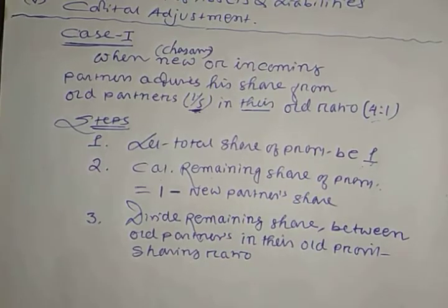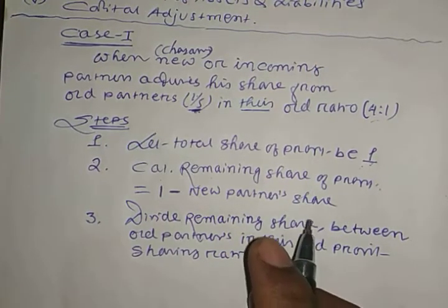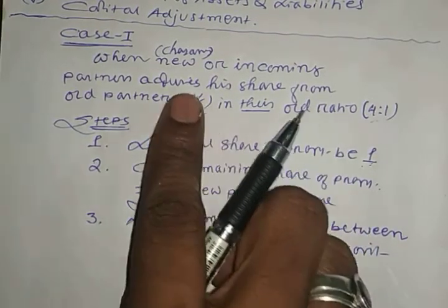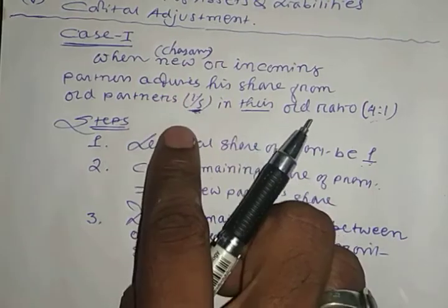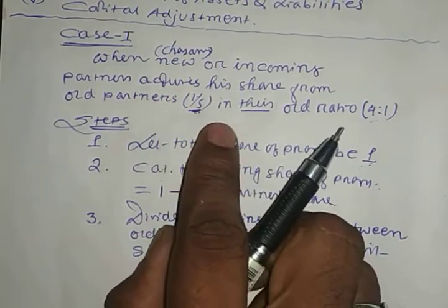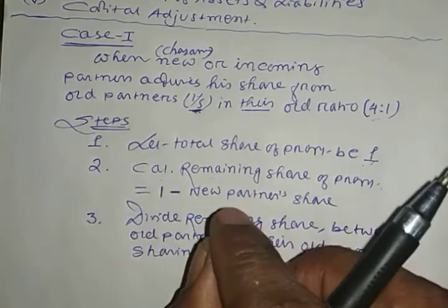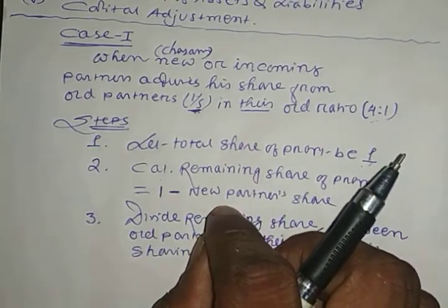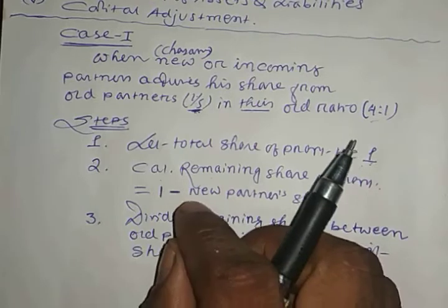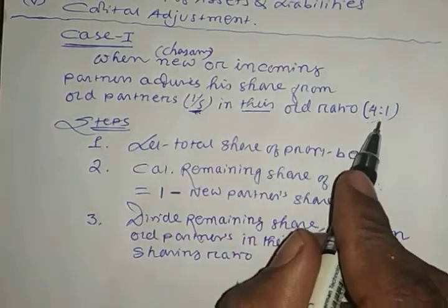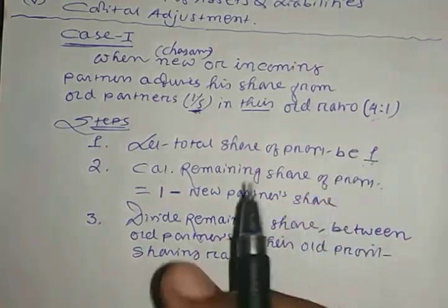Now remember students, in the first situation while you calculate the new profit sharing ratio, that is when the old partners' share is given and the new partner's share is also given, if the question asks to calculate the sacrificing ratio, then the sacrificing ratio will be the old ratio. Whatever the old ratio, that will be the sacrificing ratio.